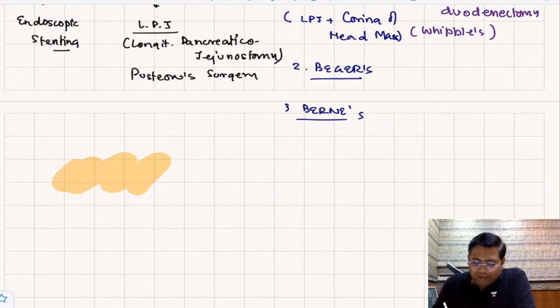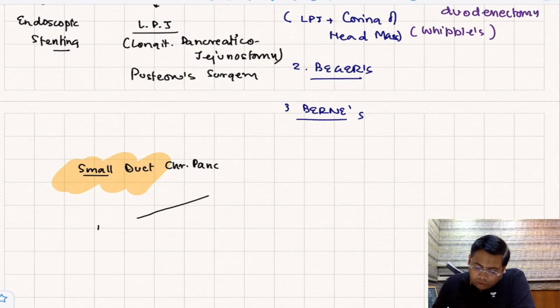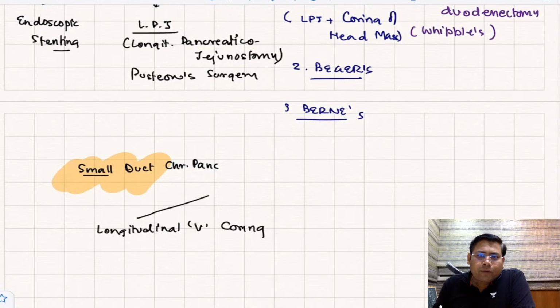Next, in rare cases, if it is a small duct chronic pancreatitis, what is the surgery that you can do? You can do a longitudinal V-shaped coring, and along with that LPJ. What is this surgery better known as? This is known as Izbicki's surgery.